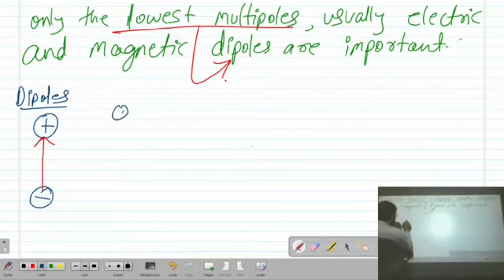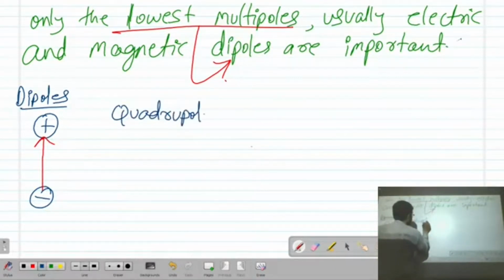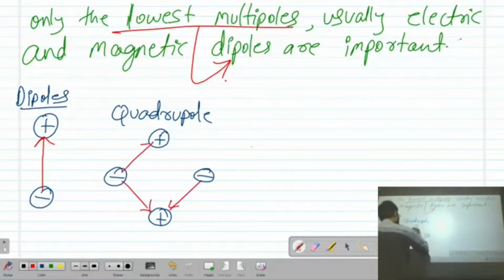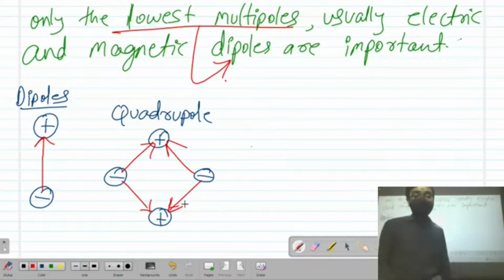If you have a quadrupole, you will have a plus charge, a negative charge, a negative charge, and a plus charge. This is the electric charge arrangement and electric field for a quadrupole.